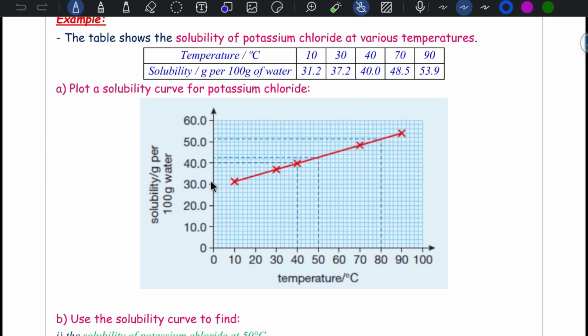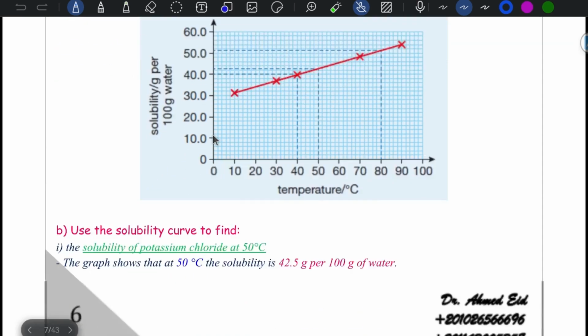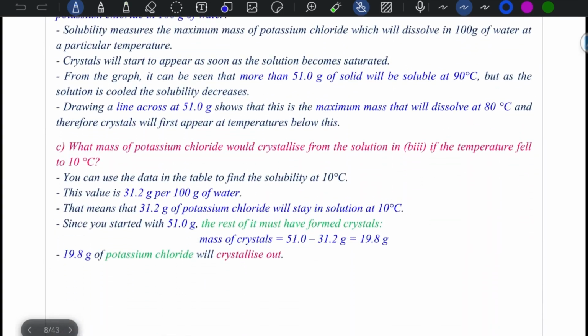At 10 temperature, it's about 31. At 90, for example, is about 51. So we have to write it 31.2 gram at 10.